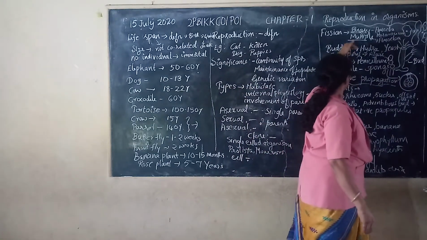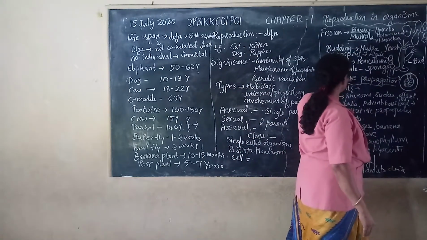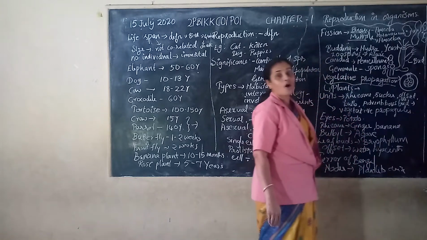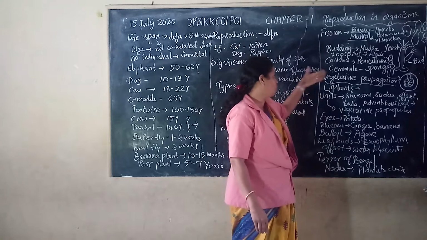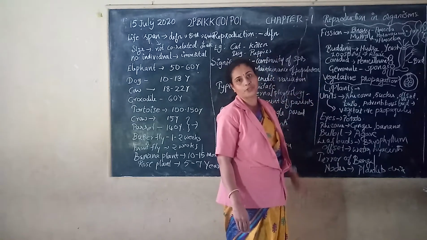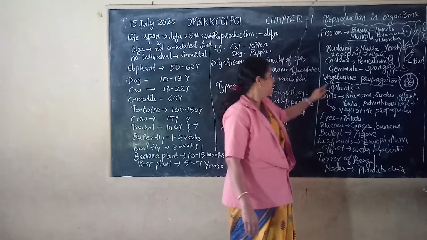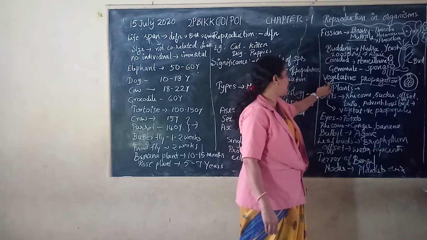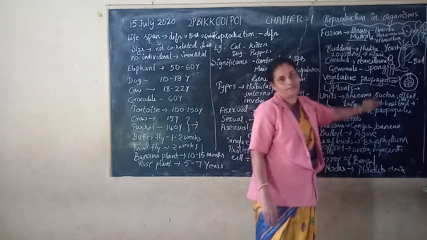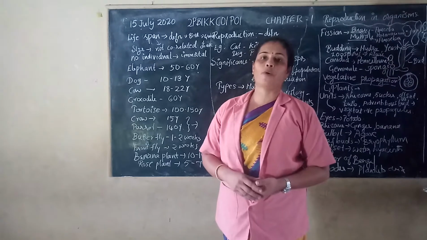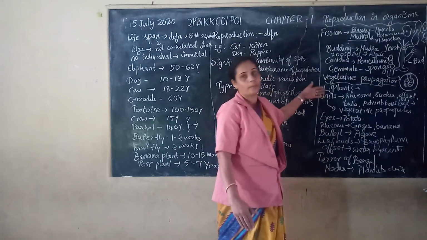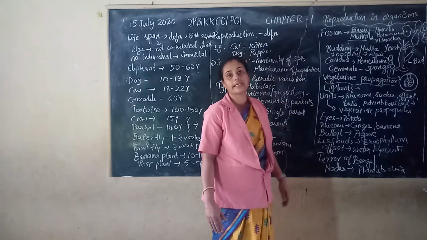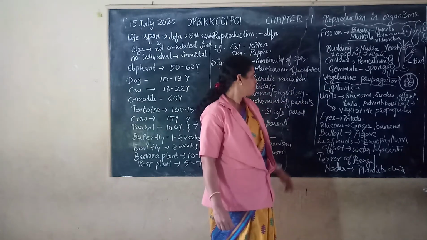So all these are the units mainly in lower organisms, mainly some lower animals as well as Monera, Protista, etc. The next term used is vegetative propagation. This term is mainly used in the case of plants.